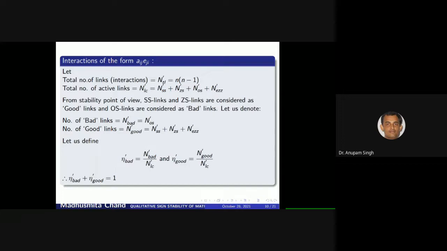Then interactions of the form Aij and Eij. All the products of off-diagonal elements of the form Eij, Aji, meaning connecting one node of matrix E and the corresponding node of the matrix A, are known as interactions of the matrix pair (E, A). Here, similarly, we can denote all the links, and we can define eta bad dash and eta good dash, and their sum is equal to 1.